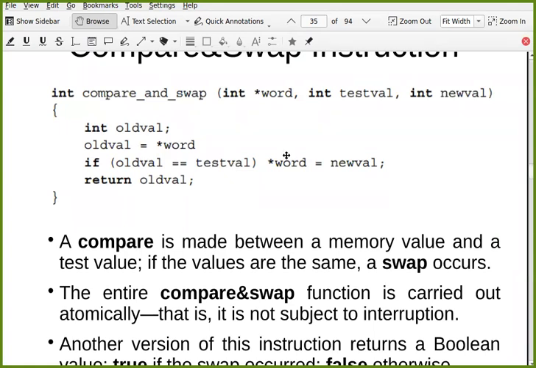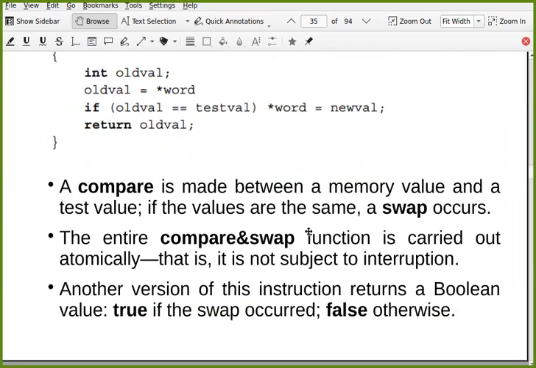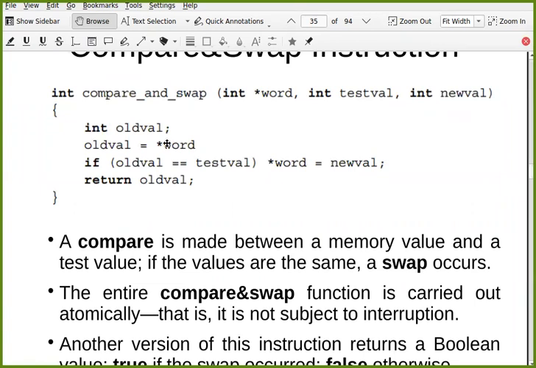It means while this is being performed, it cannot be interrupted and it will be completed as a single instruction. Though here we are showing 4 lines of code, actually internally it is a single instruction.